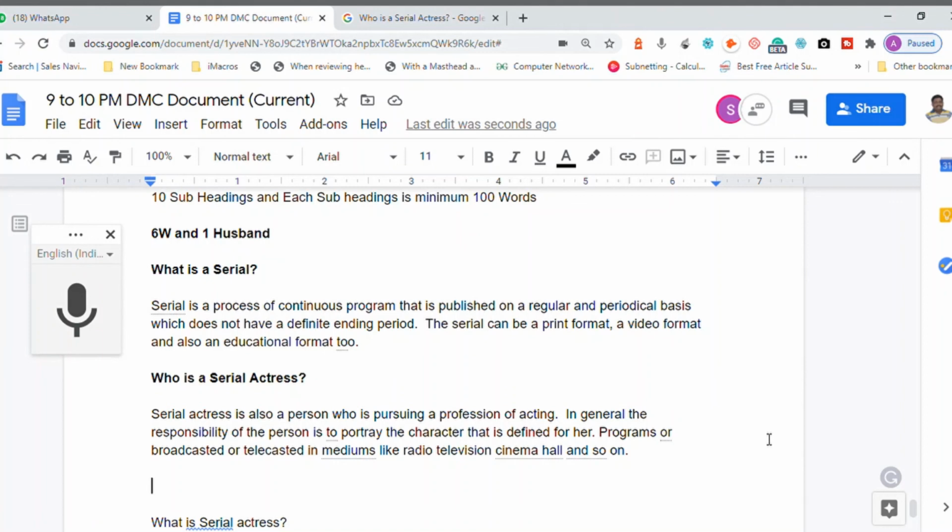Make sense? Yes, sir. Now, can you develop content for the remaining 8 to 9 subtopics? Yes. After that, you can look for some images or create some images. You can look for some statistical information, like how many actors have done this serial this year, how many of them were successful, how many of them died, how many of them died naturally. Like this, correct? Yes.